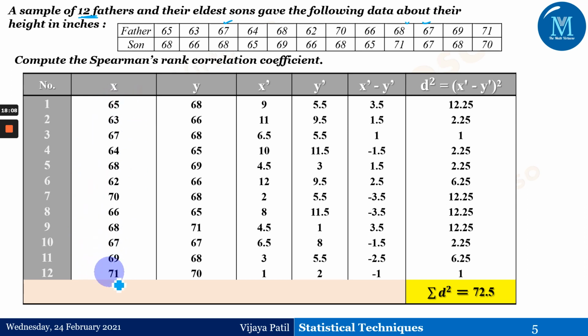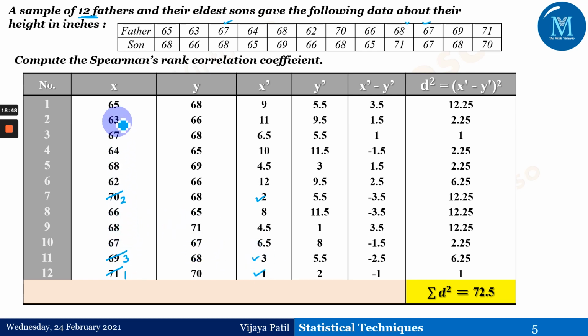Now in the particular x column, what is the biggest number? The biggest number amongst everyone is this 70. So 70 has been given one rank, so we have given the rank as 1. Do see the x dash column and the x column, right? Now after 70, the next biggest one is 71, what is it? It is 2, so we have given the rank as 2. Then what is the biggest number after that? After that, the biggest number is 69, which is of rank 3. So we have given the rank equal to 3, right?